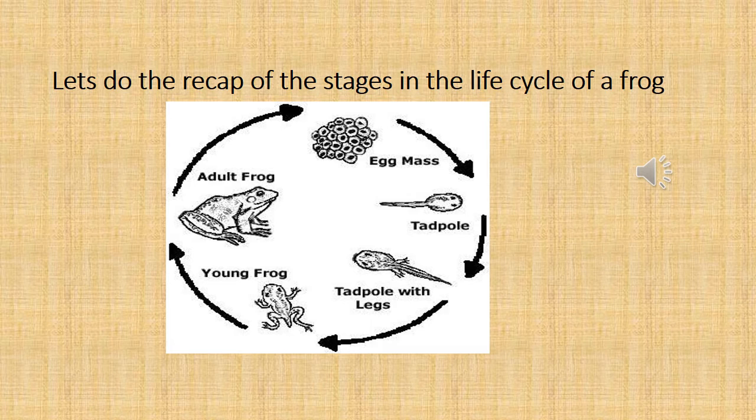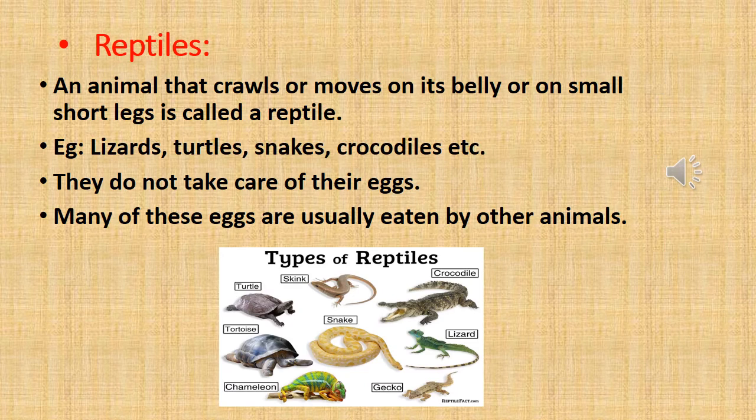In a few days, their shape starts changing. They lose their tails and develop legs. Now they resemble their parents. In a few days, they are able to move onto land and they become adult frogs. So these are the stages in the life cycle of a frog.